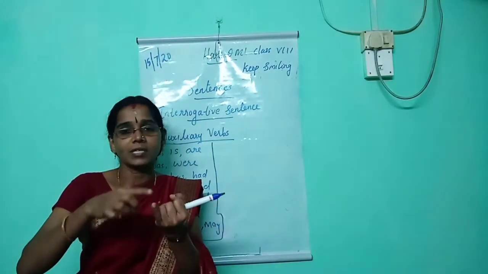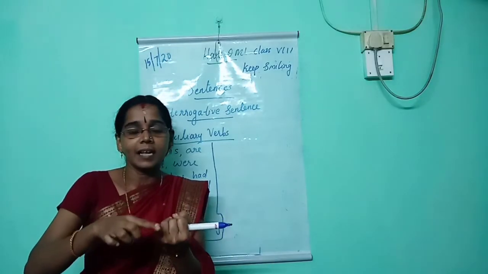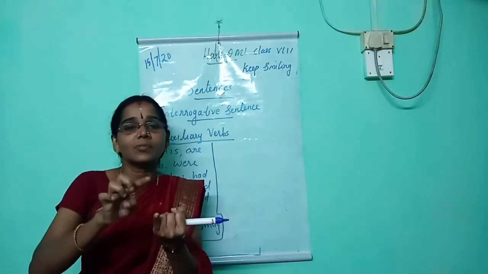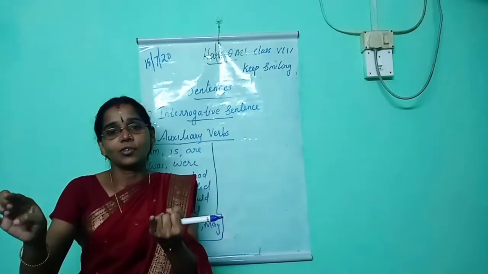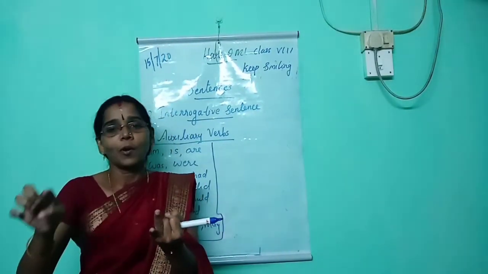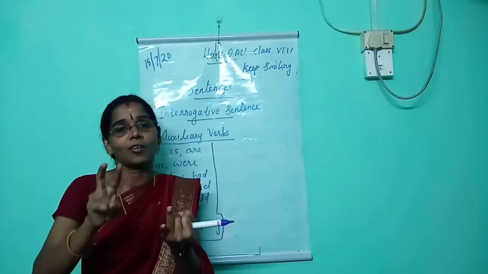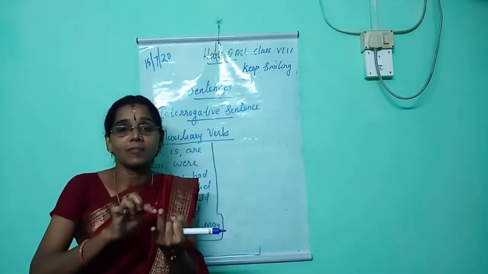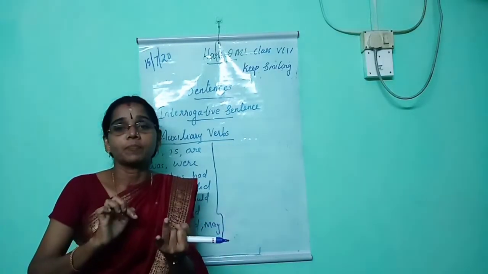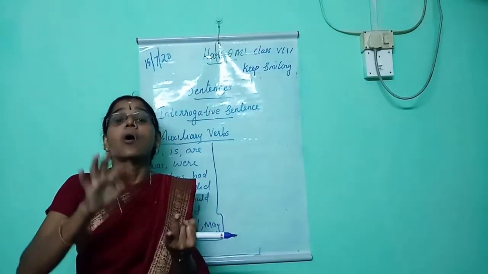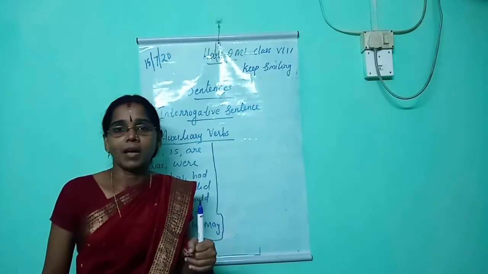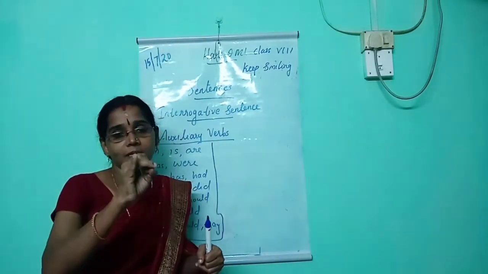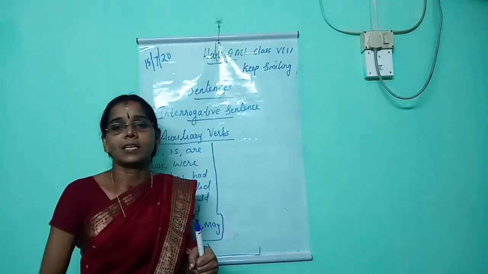Now we have studied declarative sentence and interrogative sentence. Declarative sentence begins with the capital letter and ends with the full stop. It begins with the subject, followed by a verb. Next one is interrogative sentence. There are two types of interrogative sentence: begin with the question word or begin with the helping verb. The interrogative sentence always ends with a question mark. I think all of you understand about declarative sentence and interrogative sentence.